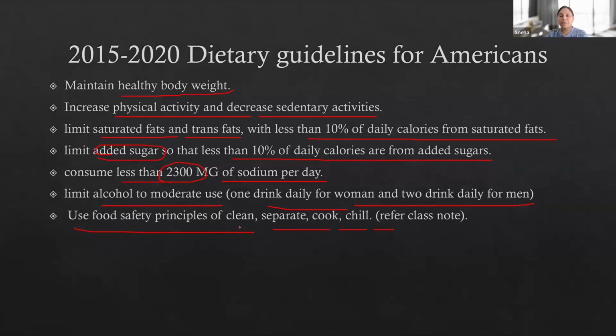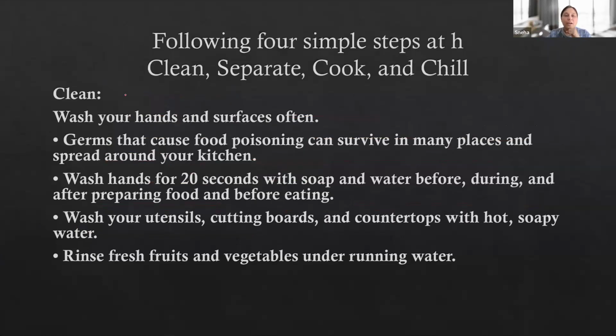Now they're talking about some principles of cleaning, separating, cooking, and chilling. So let's talk about that. So we do have four principles to keep in mind: cleaning, separating, cooking, and chilling. So let's talk about the cleaning principle first. Wash your hands and surfaces often. So every time you cook, before cooking and after cooking, you need to wash your hands properly. And whatever surface you are using to prepare your food, it should be cleaned frequently.